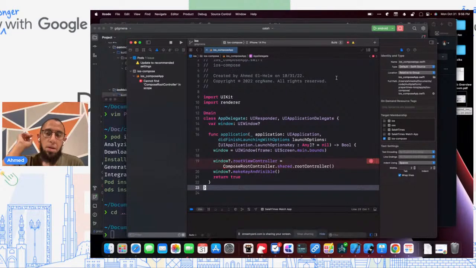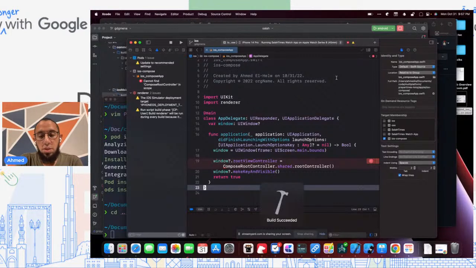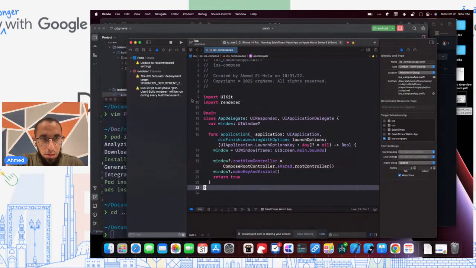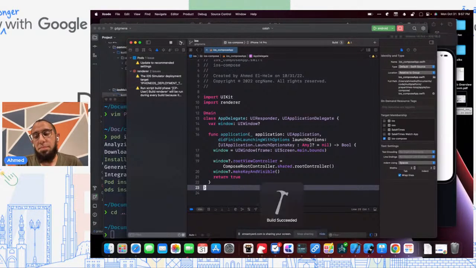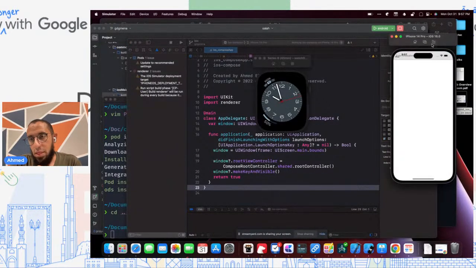It's building. And of course, part of what the build step entails here is calling Gradle to make sure that the framework is up to date. And that's kind of what takes some time. That's why, for example, this is not seen now, but is usually seen once the build is complete. So you can see build successful. And so let's run it. And we can see it kind of worked.